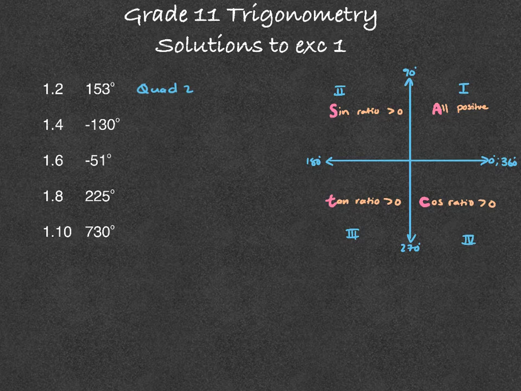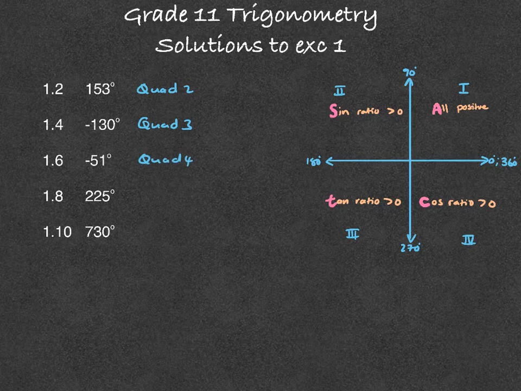1.4 there, minus 130, so what we're going to do, that's minus 90, clockwise direction, that's minus 180, so it's somewhere there between minus 90 and minus 180, so that would be in quadrant 3. Minus 51, that is here, right? It's not quite minus 90, so it's there, so it's in quadrant 4.